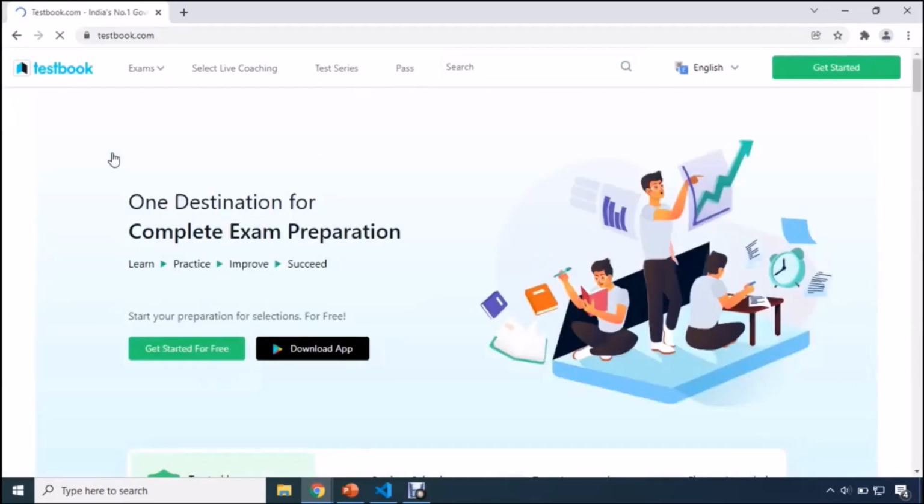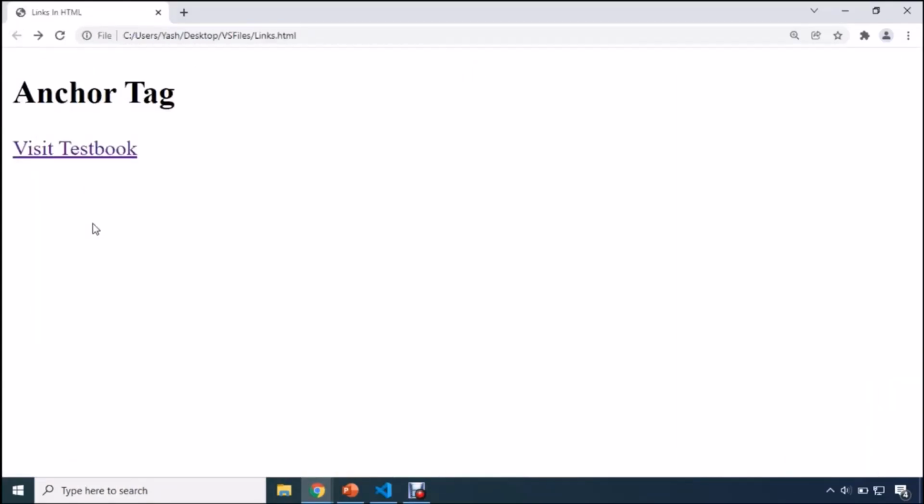So here I'm going to click over here. And now guys, you can see that it redirects your user to testbook.com. So this is the purpose of HTML links. It redirects the user from one page to another. And now guys, you can see that our link has become a visited link, so the color has changed. And here you can see that the color becomes purple. So this is how we can use links in HTML.